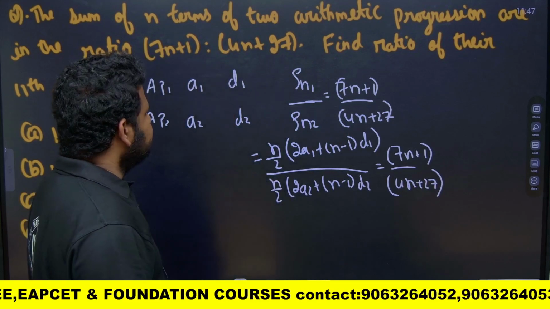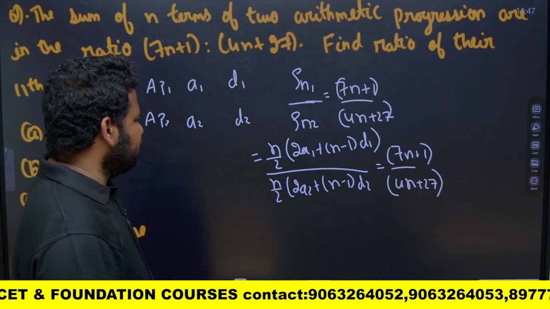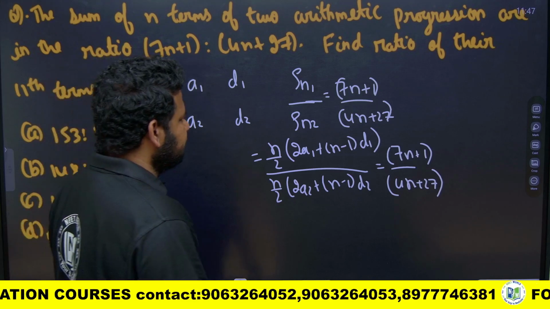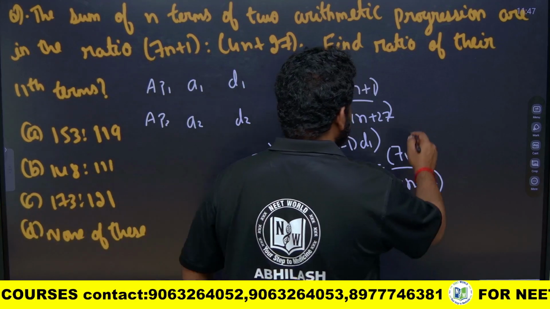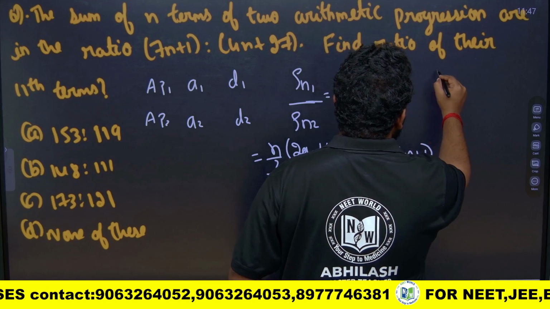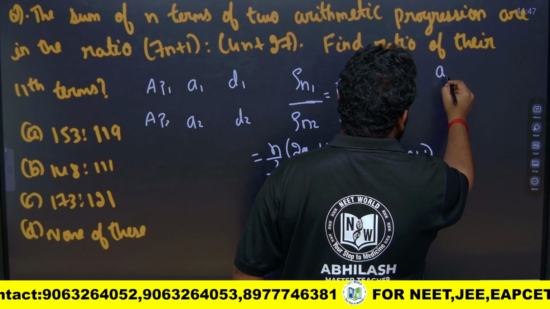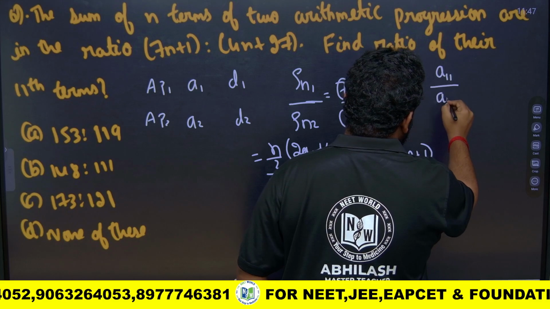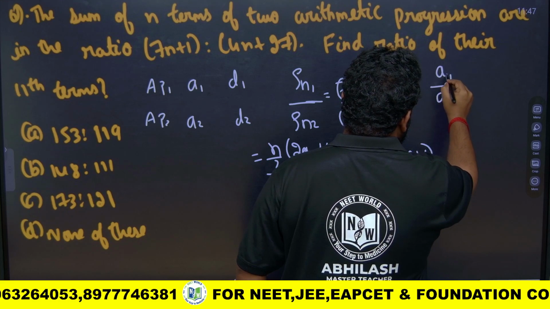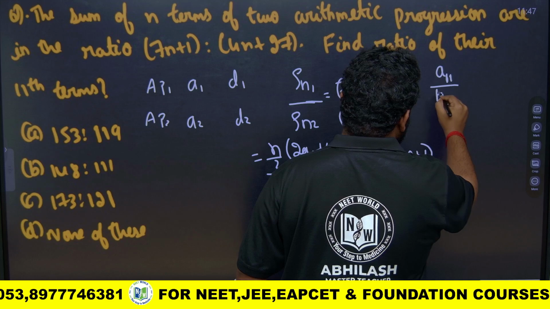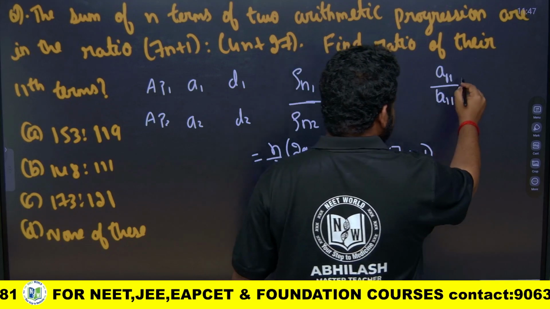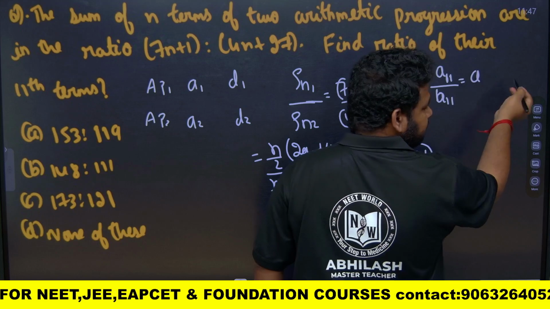They are asking for the ratio of their 11th terms. So the 11th term means, let us see here, let this be A11 and this be B11. A11 is nothing but A plus 10D.